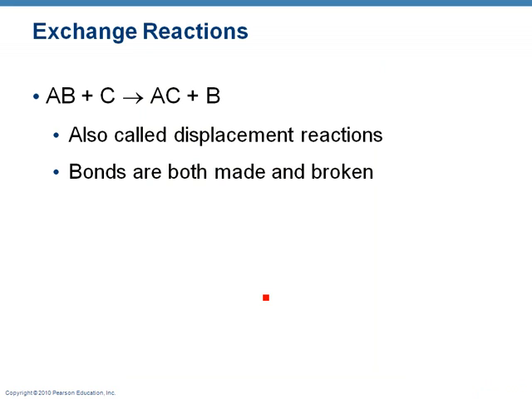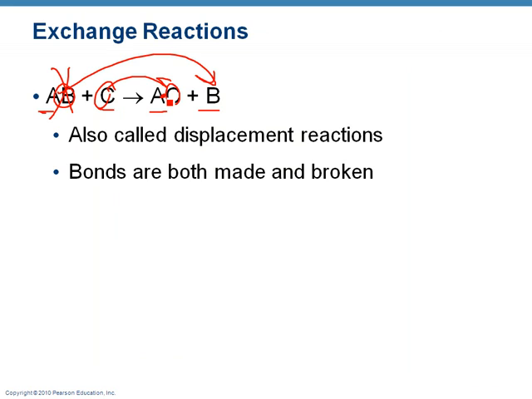What if you just exchange them? So in here you've got AB plus C, and now you've got AC plus B. So you see the B just kind of moved, and the C, they change places. All right? So you're breaking these bonds, and you're making these bonds. So you're making and breaking bonds at the same time.